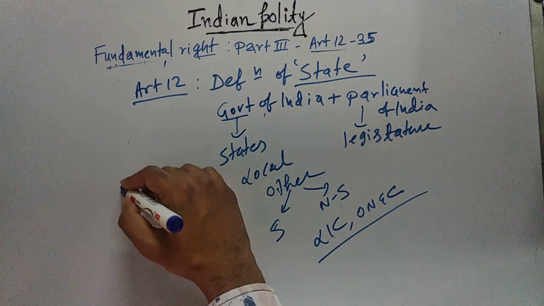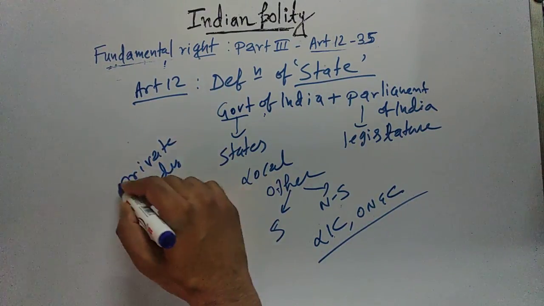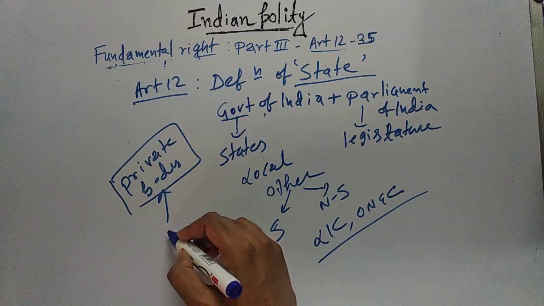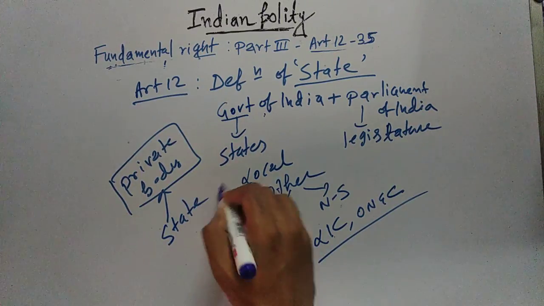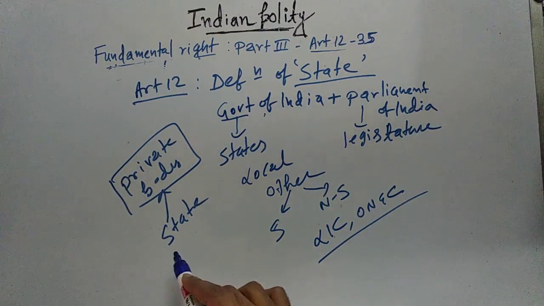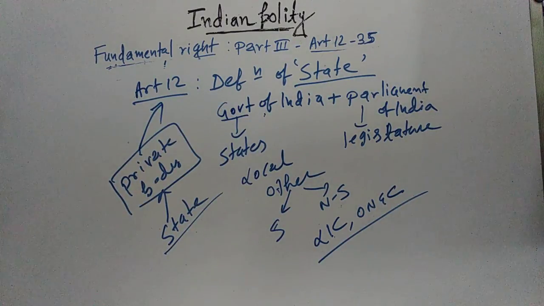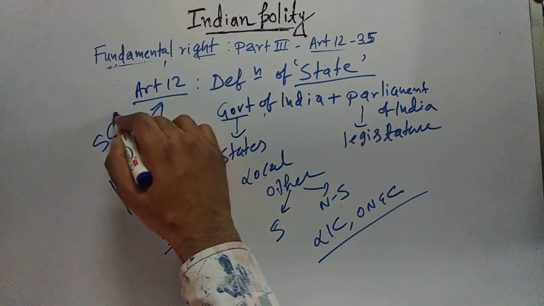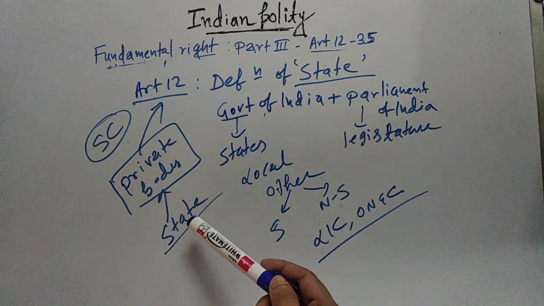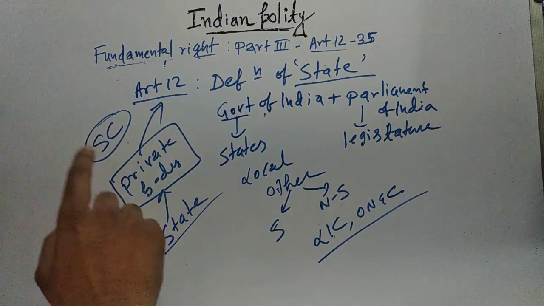Now let's assume there is a private body, and this private body is working as an instrument of the state. So this is a private body, but it is working as an instrument of the state. Then this private body will be under the definition mentioned under Article 12. This is said by the Supreme Court. So a private body acting as an instrument of the state falls under the definition of state under Article 12. This is held by the Supreme Court of India.